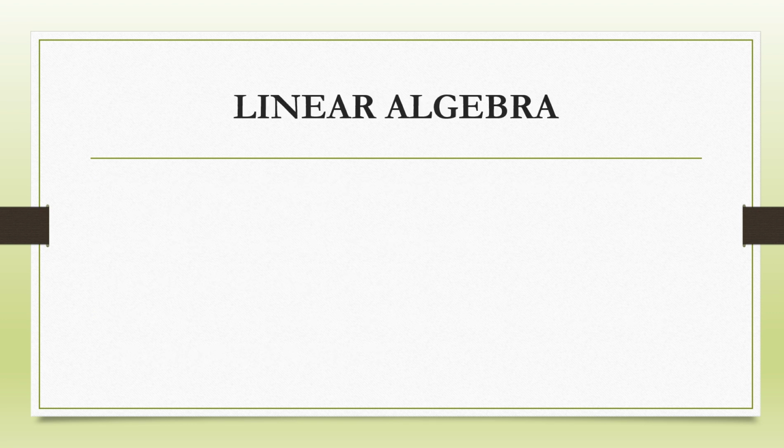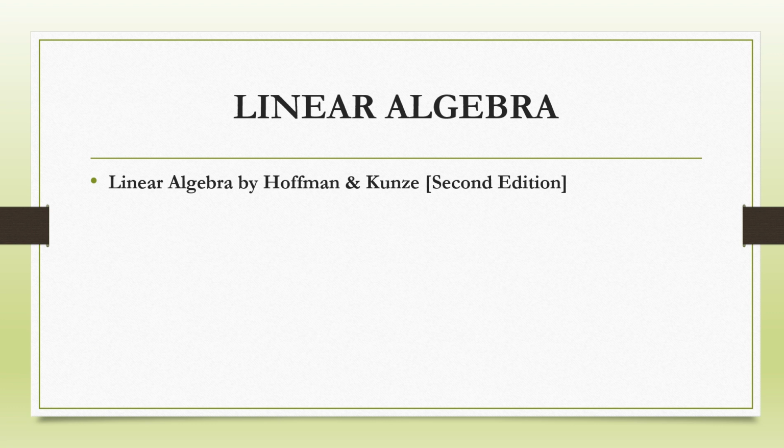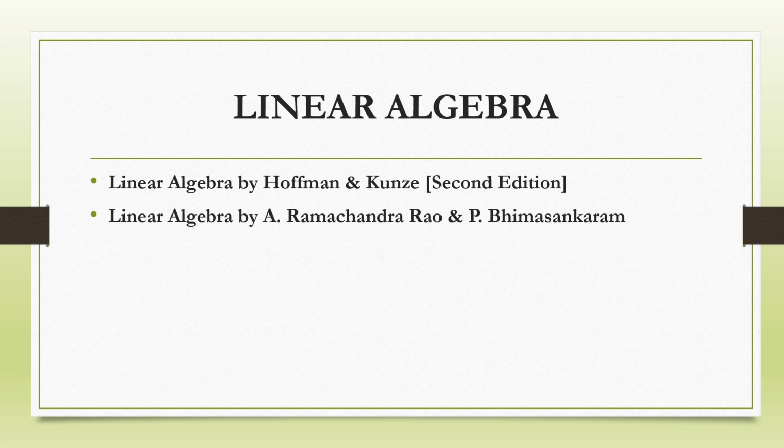The next topic is linear algebra. For linear algebra, the first book is Linear Algebra by Hoffman and Kunze, second edition. From this book, you can cover topics such as vector space, subspace, linear dependence, basis, dimensions, algebra of linear transformations, and so on. The second book is Linear Algebra by A. Ramachandra Rao and P. Bhimasankaram.